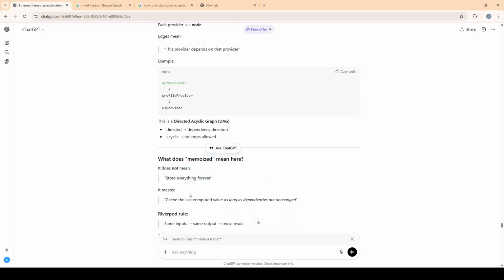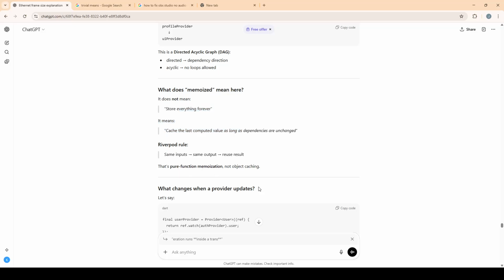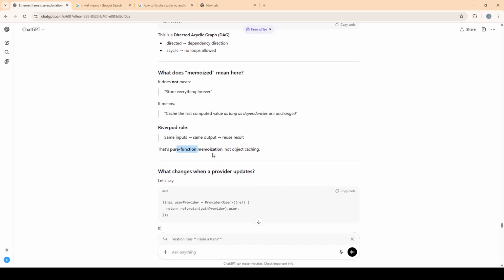What does memoize mean here? It does not mean store everything forever. It means cache the last computed value as long as dependencies are unchanged. Riverpod rule: same input, same output, reuse result. That's pure function memoization, not object caching.